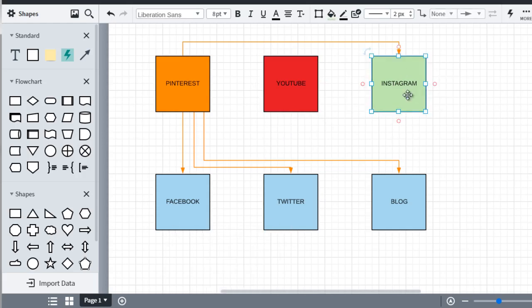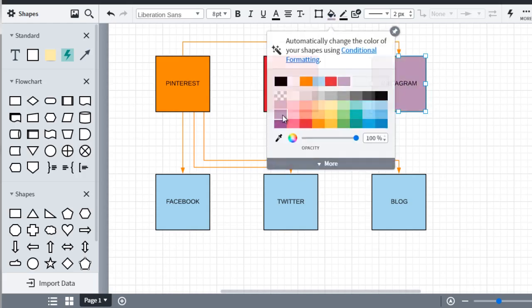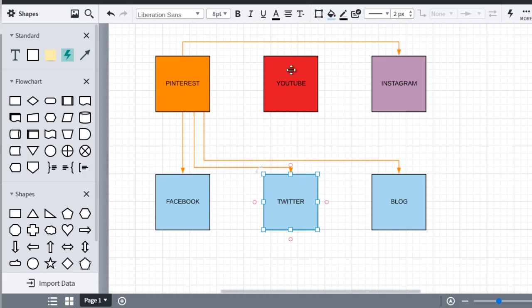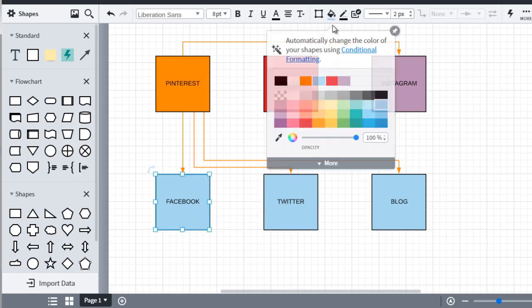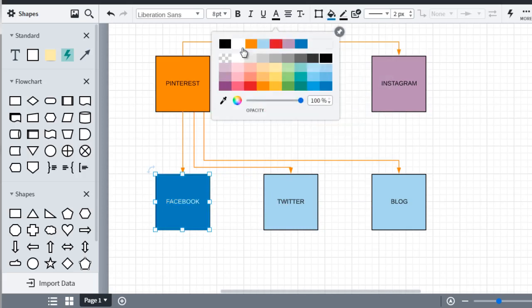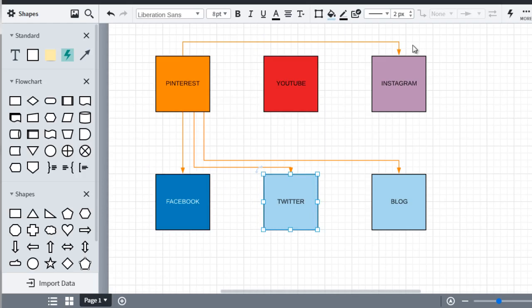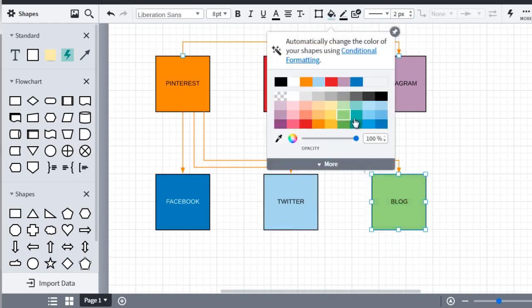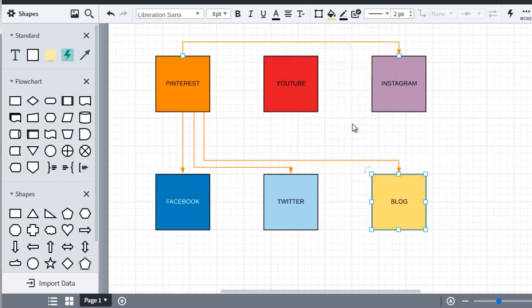And Instagram, I forget what the logo color is, but it doesn't matter. We're just going to make it purple. Facebook being blue, or actually Facebook is dark blue. And I'm going to change the font color to white. Twitter's sort of a light blue and has a bird. And then blog, we're just going to make that kind of a medium yellow color. Okay.